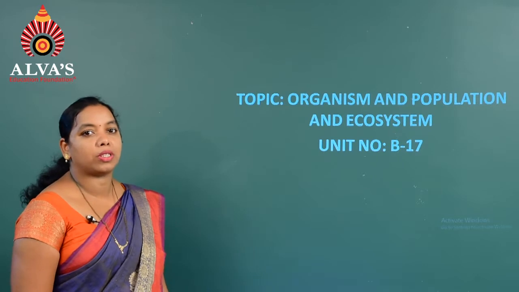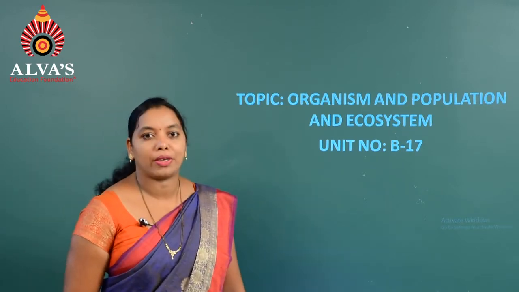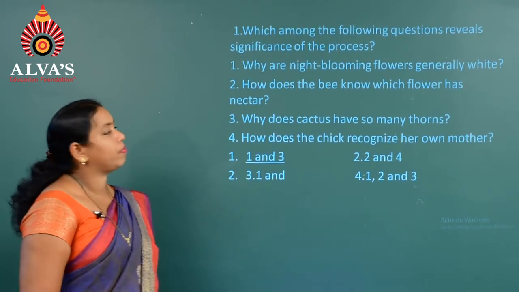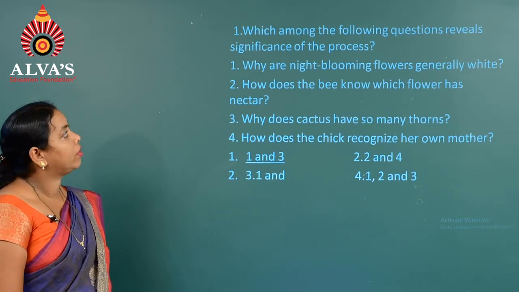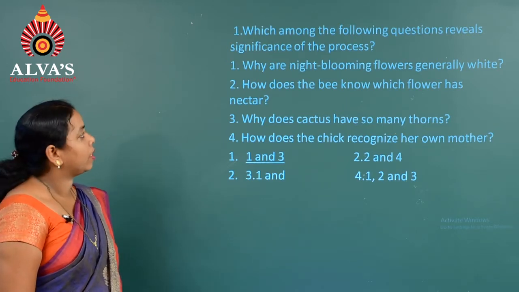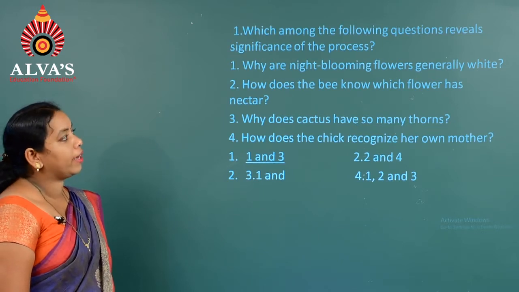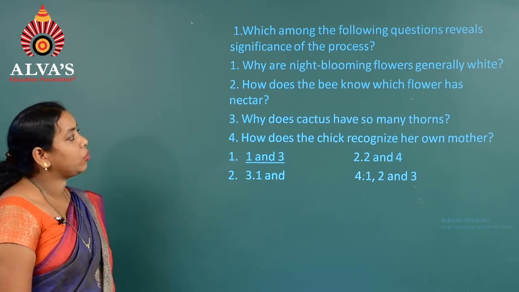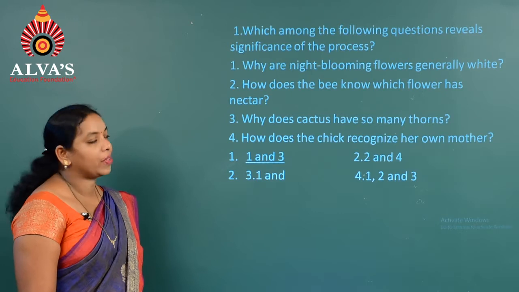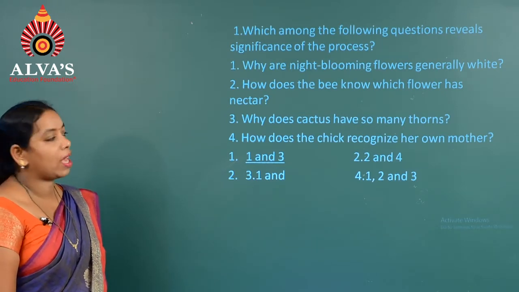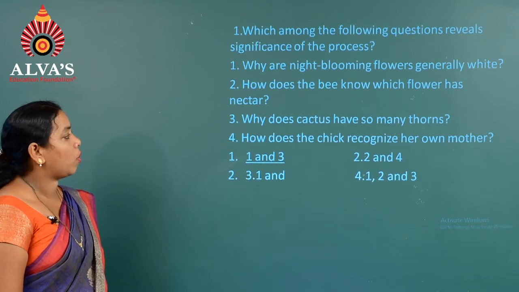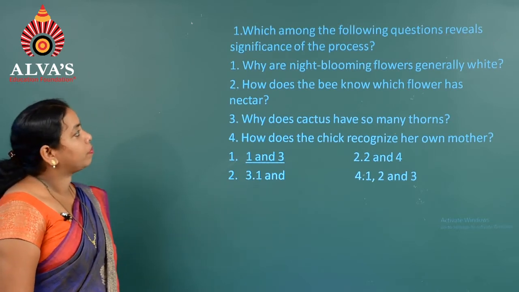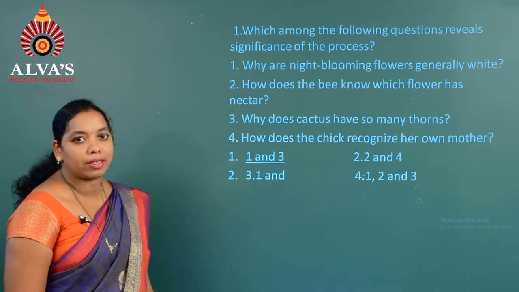Today we are going to discuss the topic of organisms, populations and ecosystem, which comes under unit number 17. Moving on to the first question: which among the following questions reveals the significance of the process? The first option, why are night blooming flowers generally white? The second option, how does the bee know which flower has nectar? The third option, why does cactus have many thorns? And the fourth option, how does the chick recognize her own mother? So here the question is to identify the significance of the process.